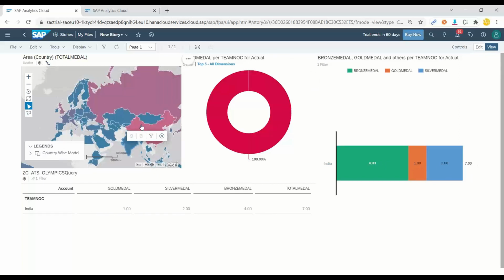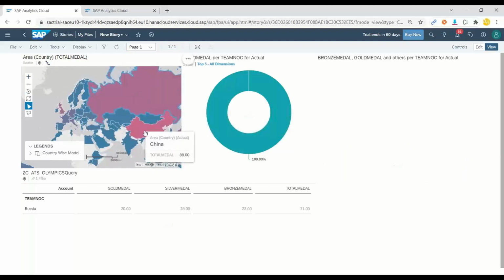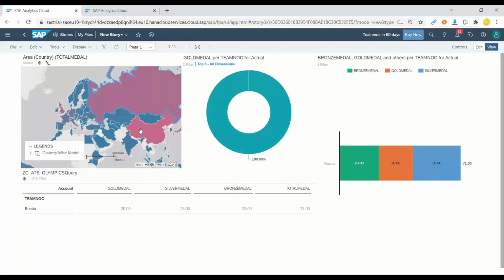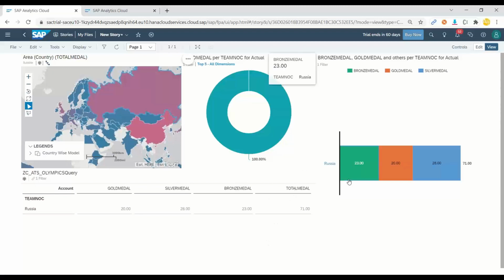We can do control and click China and Russia. So total 3 countries I've selected, or maybe right now not selecting multiple. We're just selecting one of them. Yes. So let's say I select China. So we can see here breakdown of total China medals. Or if I select Russia, then you can see breakdown of Russian medals in the table and my chart. So this is how the drill down capability also works.